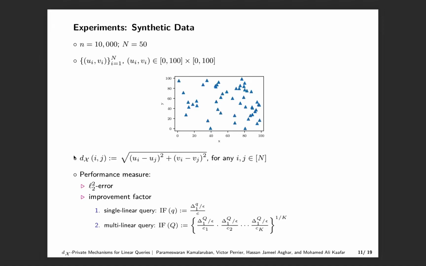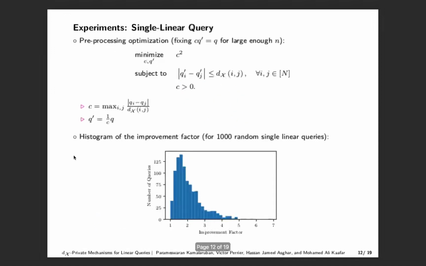For a given single linear query Q, the improvement factor of the dx private Laplace mechanism compared to the baseline epsilon differentially private Laplace mechanism is defined as shown in this formulation. This factor is simply the ratio between the scales of the noise added by the two mechanisms. Likewise, for a given multilinear query Q, the improvement factor is defined as the geometric mean of individual improvement factors.